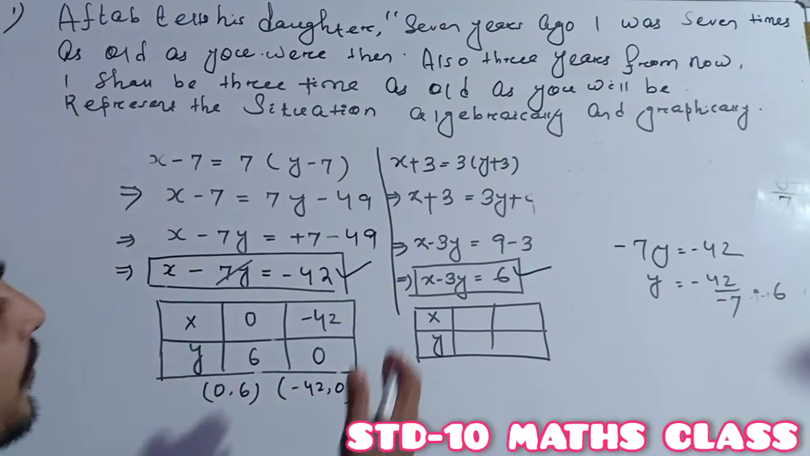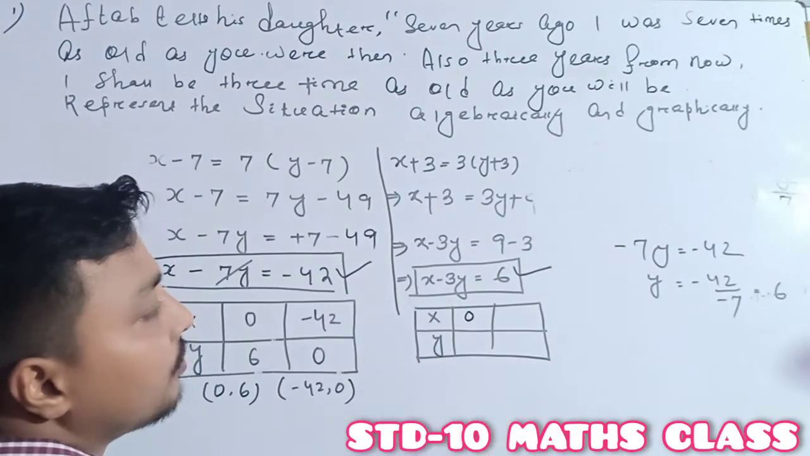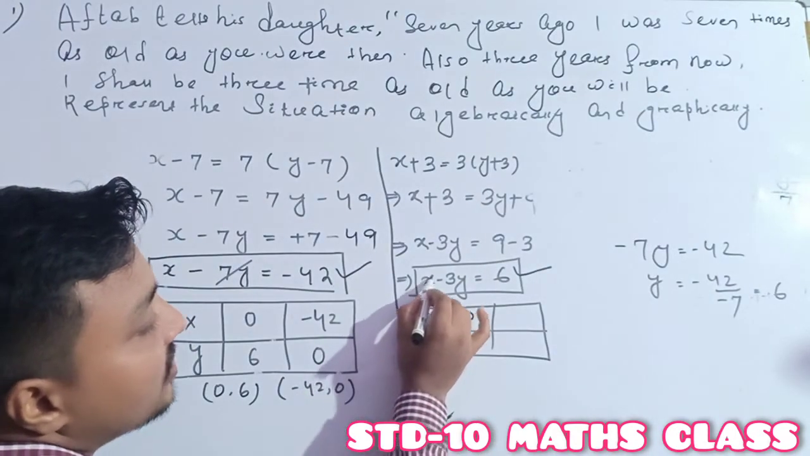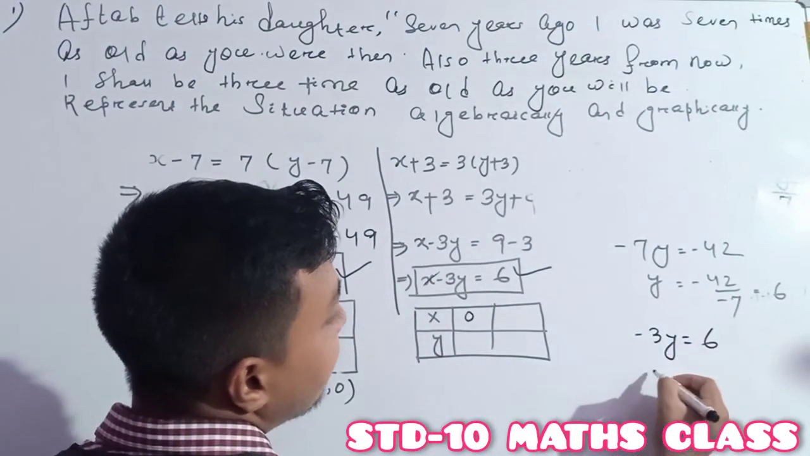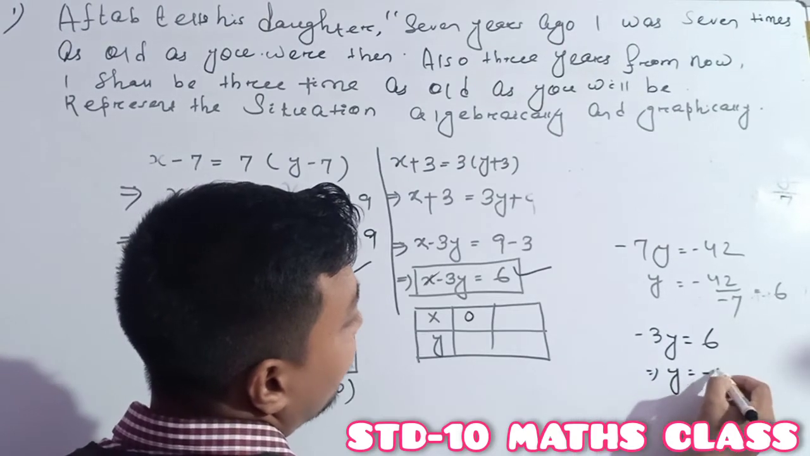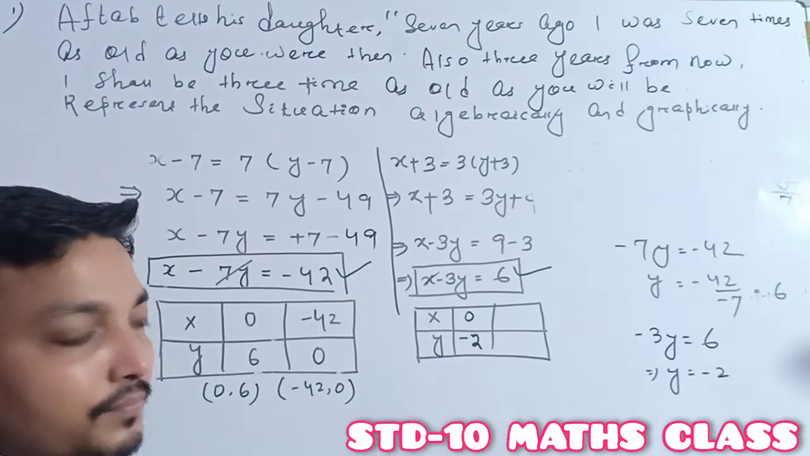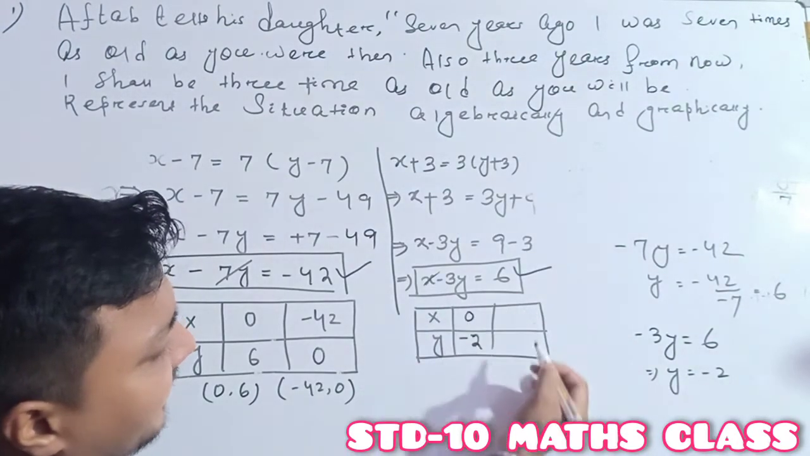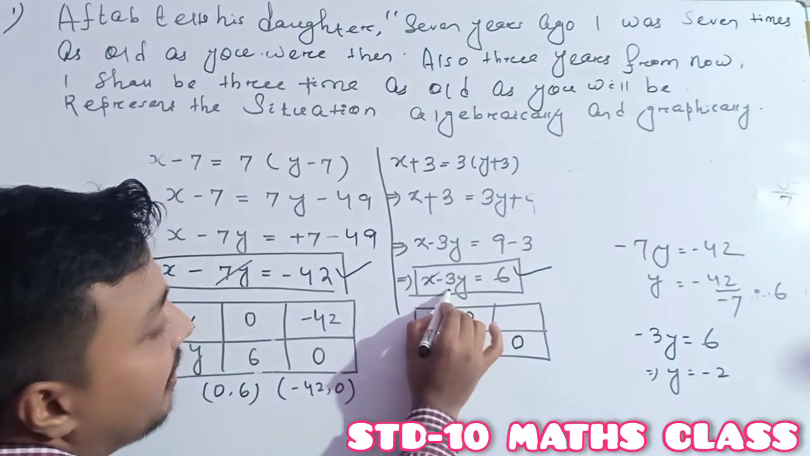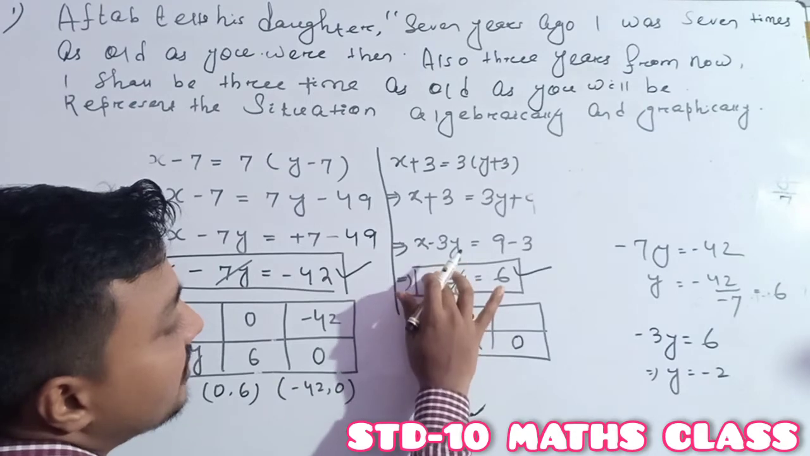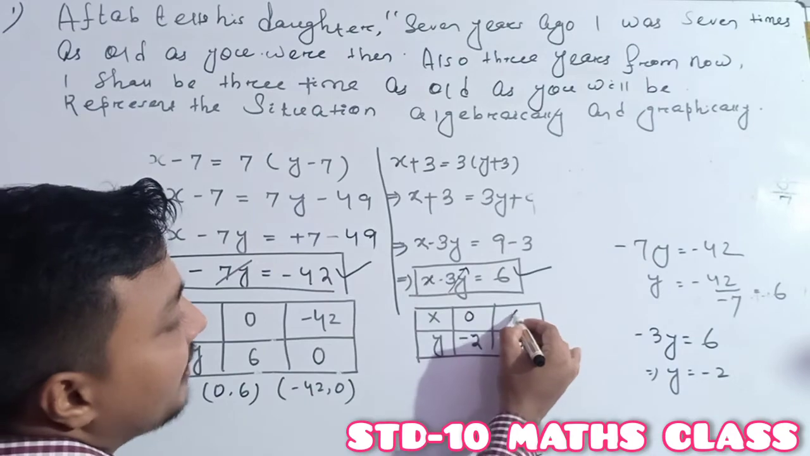In the same manner, for the second linear equation, first we put x is equal to 0. On putting x is equal to 0, this term terminates. So it implies minus 3y is equal to 6. In the next step, it becomes y is equal to minus 2. So here I am writing y is equal to minus 2. And the next solution we can find by putting y is equal to 0. On putting y is equal to 0, this term terminates and this term remains the same. It implies x is equal to 6.